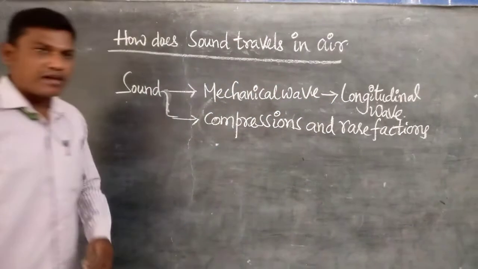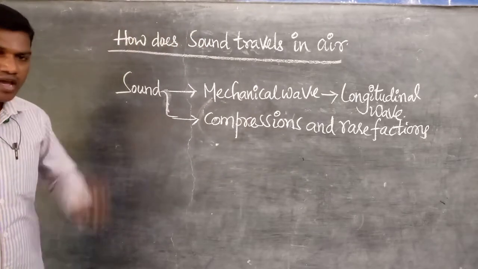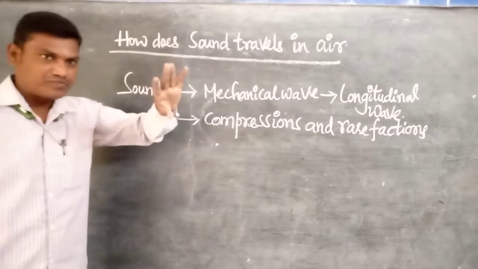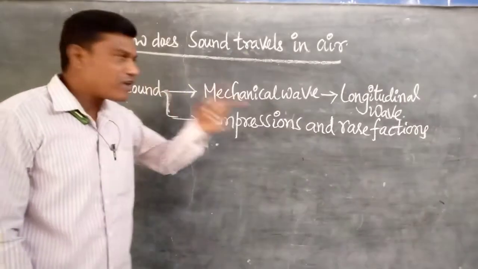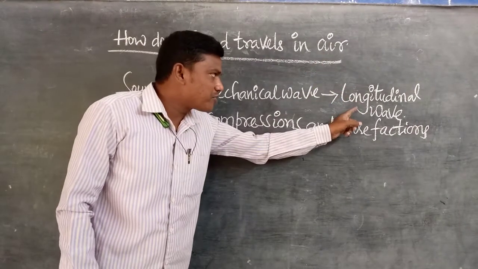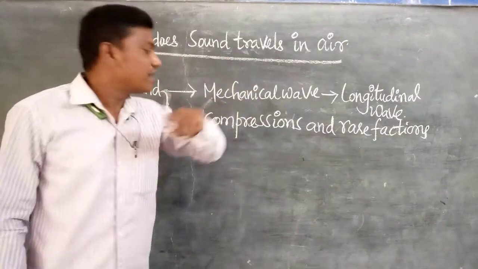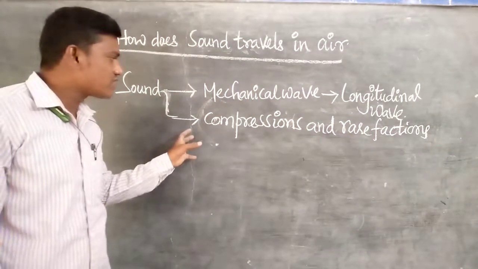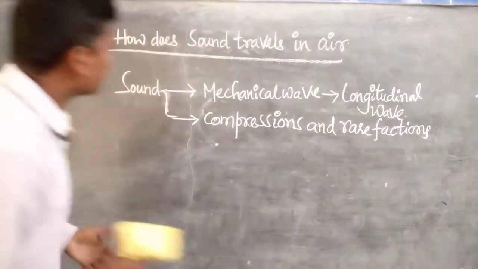A wave belonging to the longitudinal type must travel in any medium in the form of compressions and rarefactions during the transfer of energy. What is compression, what is rarefaction? I will explain with the help of the diagram in this slide.